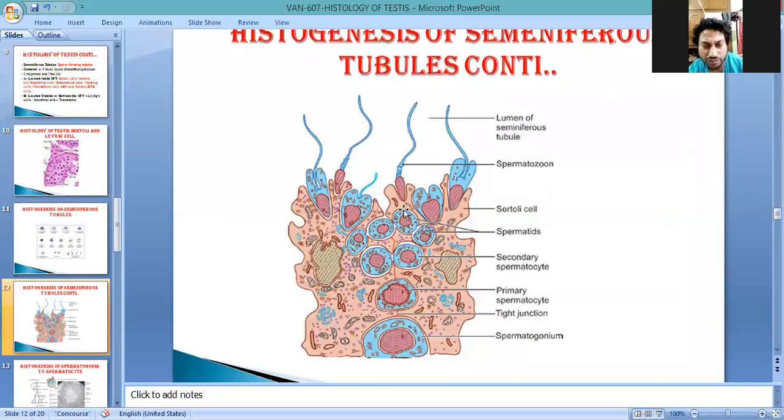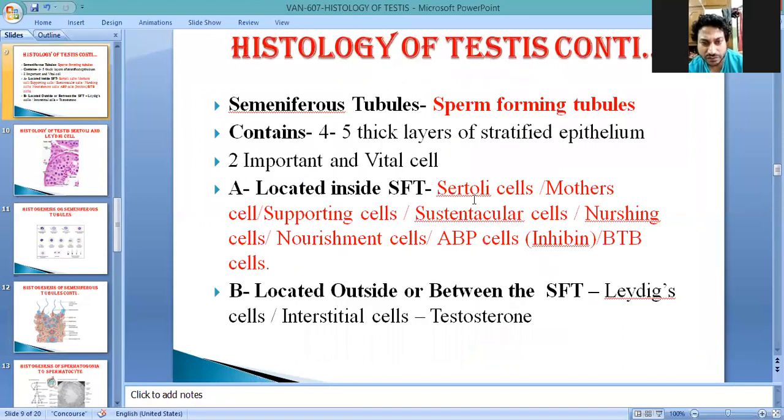This barrier is known as the blood testis barrier.